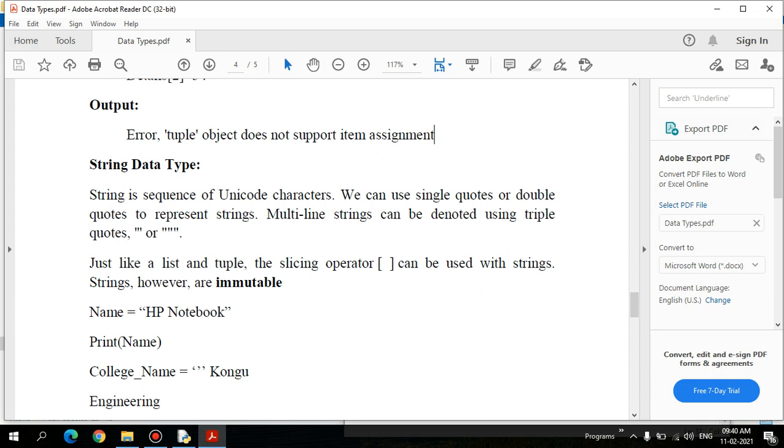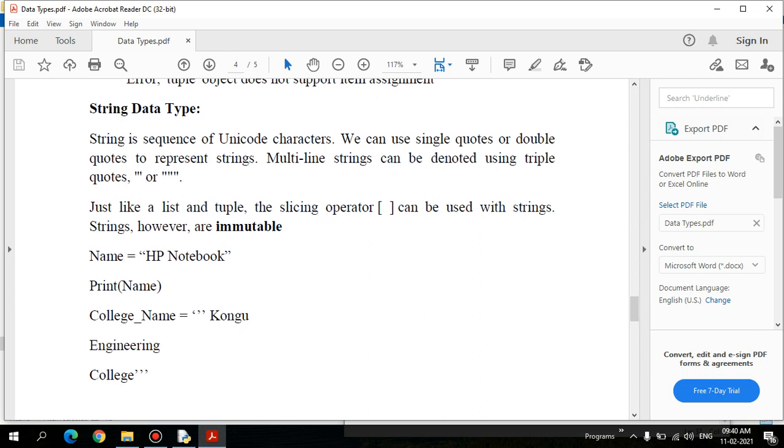Next one is the string data type, which you have already discussed also. A string is a sequence of Unicode characters. We can use single quotes, double quotes, or triple quotes to define a string. Multi-line strings can be denoted using triple quotes.